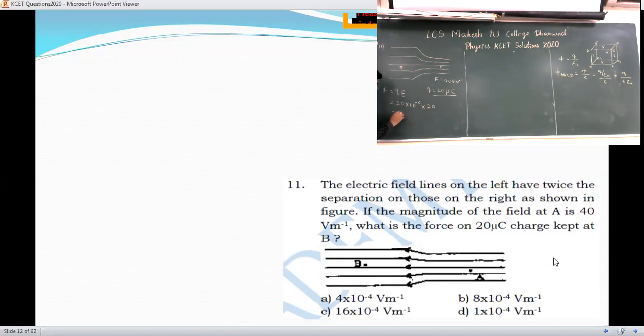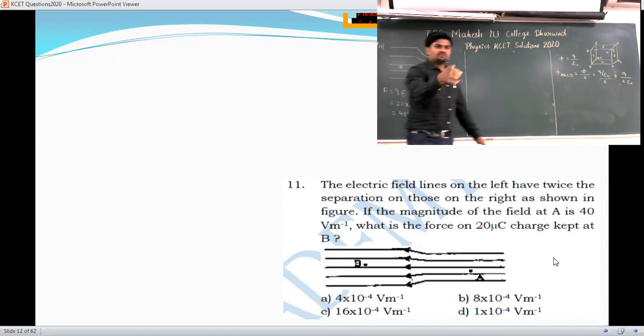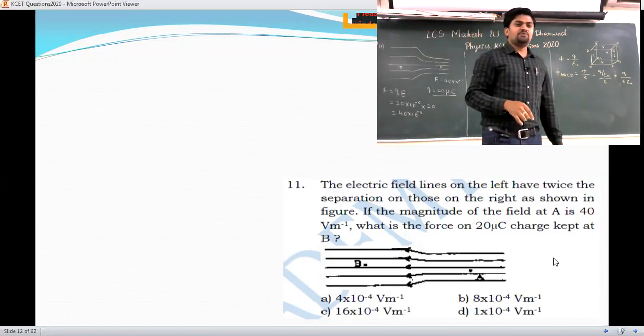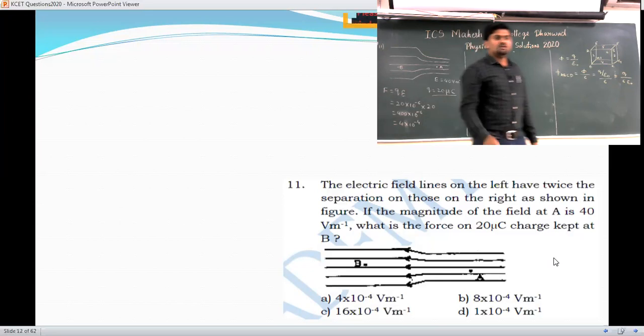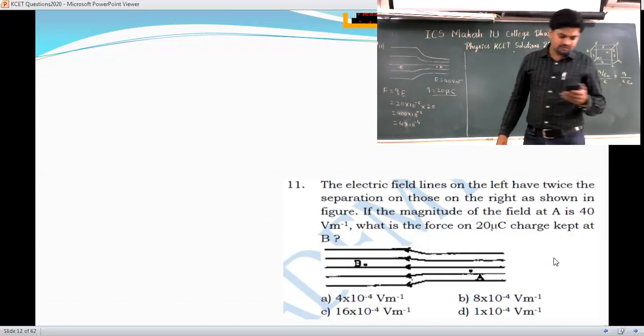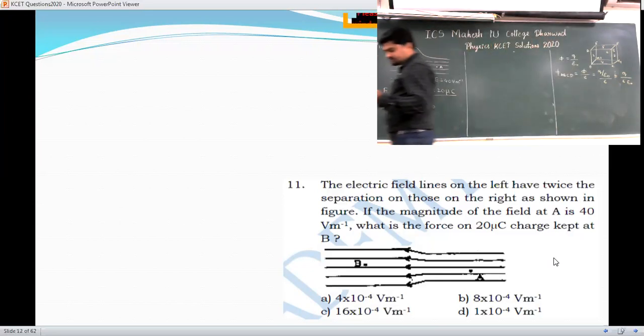So it is 20 into 20, so it is 400 into 10 raised to minus 6 should be your answer. But if you see the options, they have given them in terms of 10 raised to minus 4. So you can write it as 4 into 10 raised to minus 4 as your answer. So which option will you choose here? It is option A. Okay, go to the next one.